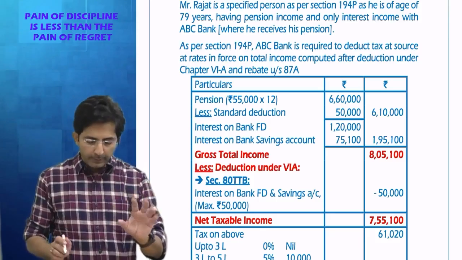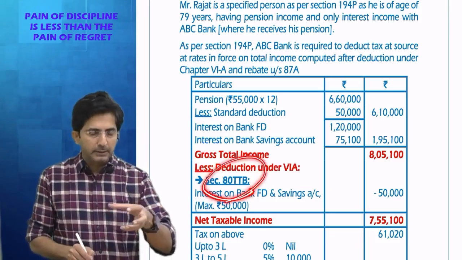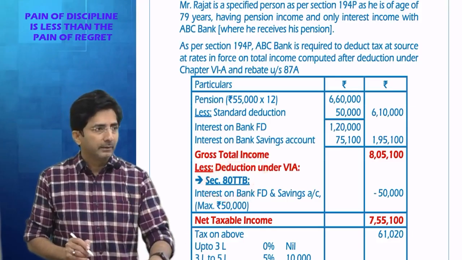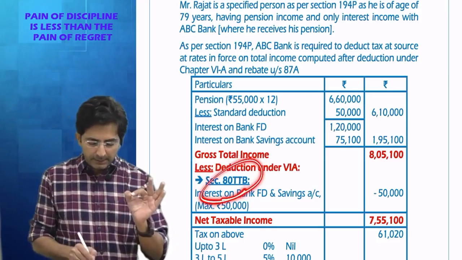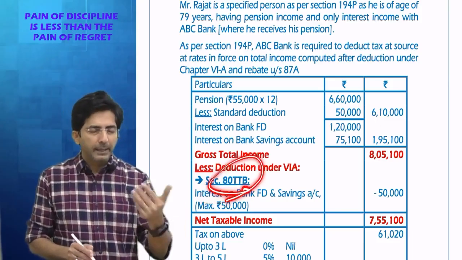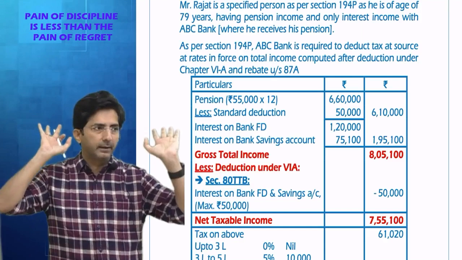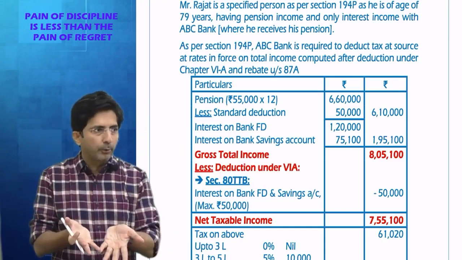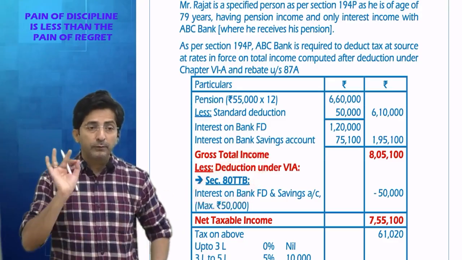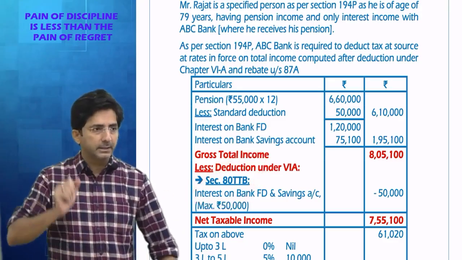Don't worry. Right now I was not expecting this knowledge from you, but soon we are going to do chapter 6A. In chapter 6A, we'll study section 80 TTB. This was there even in CA Inter. But anyways, I am not assuming anything of your CA Inter. We are going to specially do the topic of chapter 6A. And there under 80 TTB, there is a deduction of 50,000 for senior citizen.